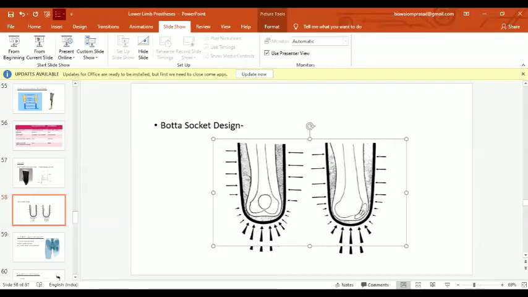So when the patient pushes the stump into the socket, the gray soft material is compressed, and the stump is pushed beneath to the distal end of the socket, and the soft material takes its shape above the femoral condyles, and it gives a very stable, good suspension to the prosthesis.